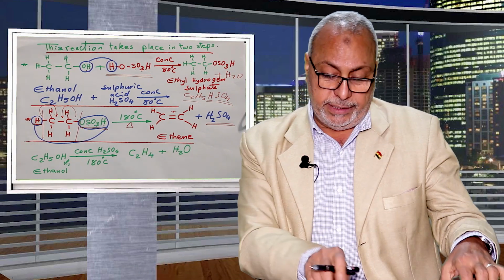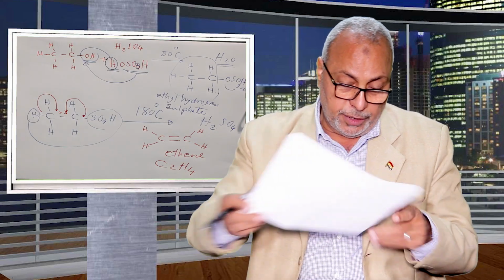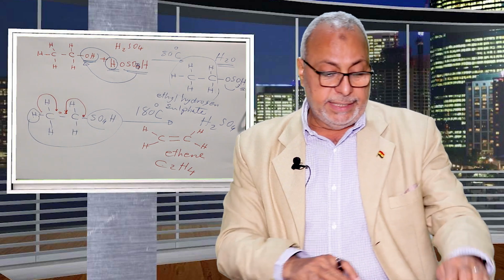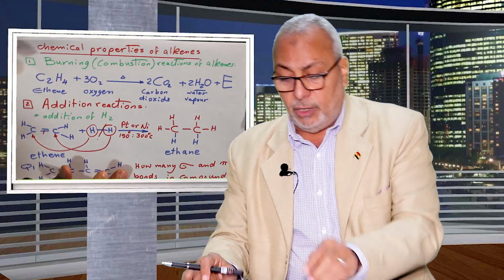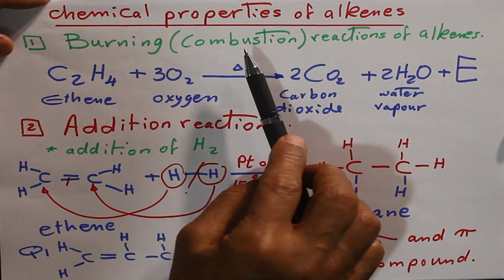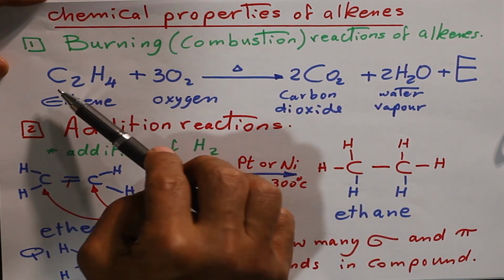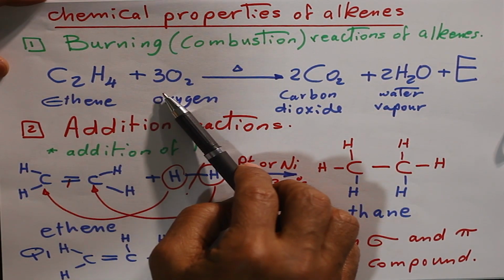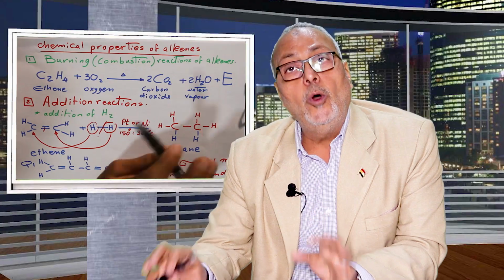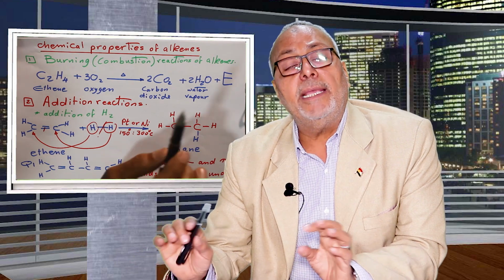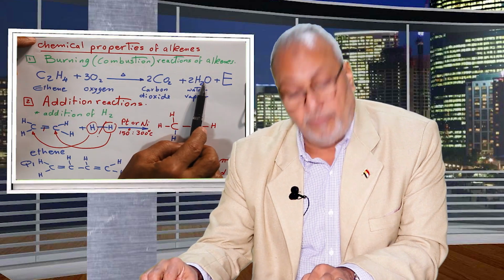What are the chemical properties of ethene? Number one, combustion or burning in the presence of oxygen. Combustion, the reaction of alkenes in the presence of oxygen. C2H4 plus 3O2 produces 2CO2, 2H2O and an amount of energy. All hydrocarbons burn in the presence of oxygen, producing carbon dioxide and water vapor.